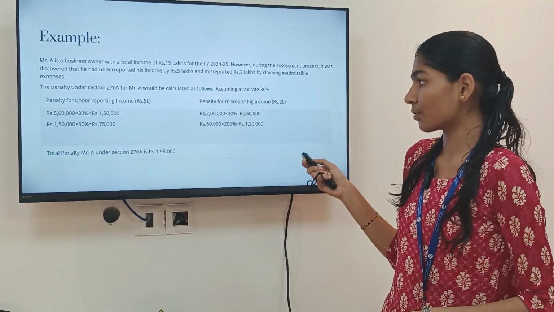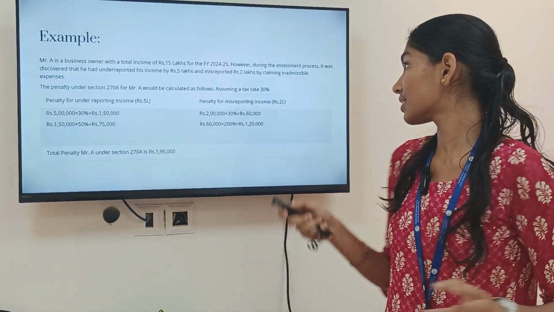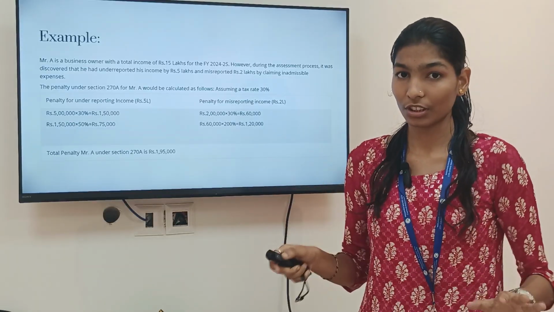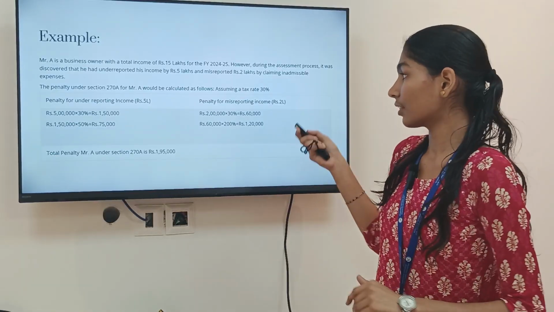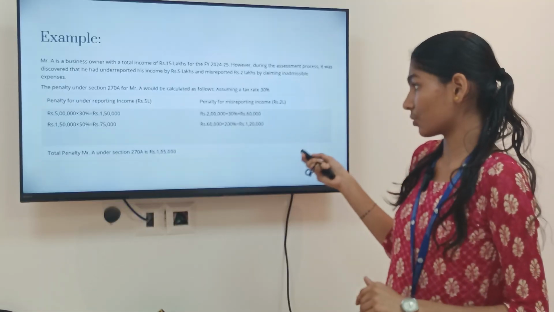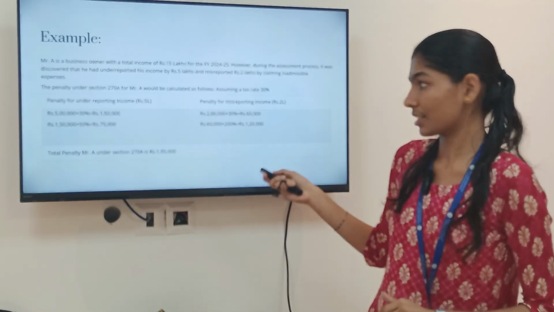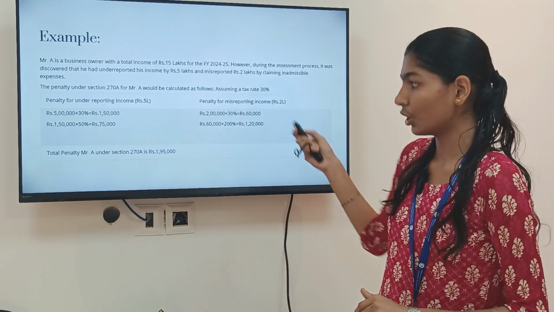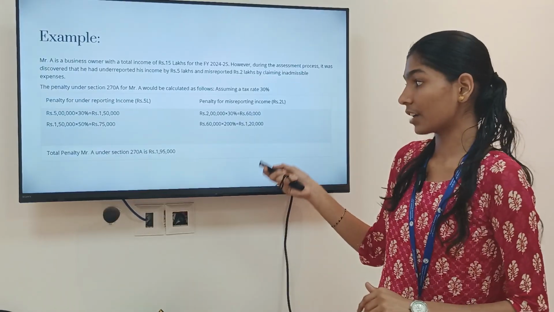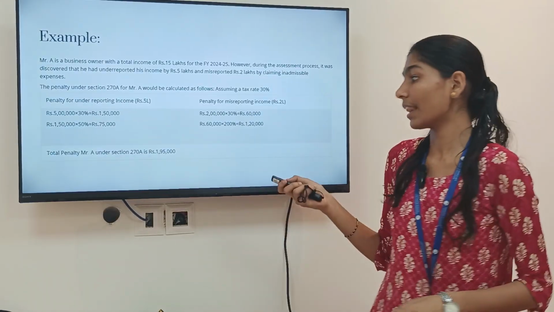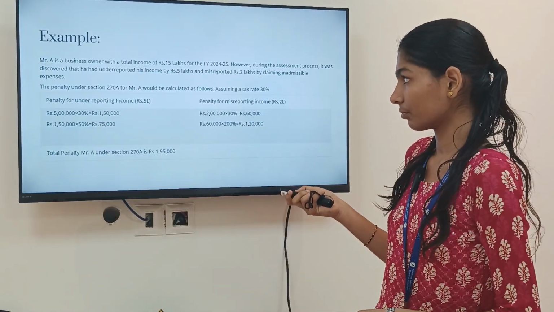Whereas penalty in case of misreporting will be, now rupees 2 lakh is the deduction which was actually not allowed, but he has claimed that. So 30% of that is rupees 60,000, and 200% of rupees 60,000 is the penalty, so rupees 1,20,000. So total penalty for Mr. A under section 270A will be rupees 1,95,000.